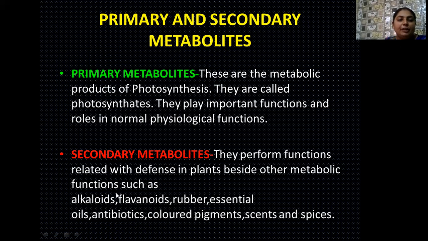They may be of different types, such as alkaloids, flavonoids, rubber, essential oils, antibiotics, colored pigments or dyes, scents, spices, whatever things are generally used in cosmetics. They are obtained from these secondary metabolites. Though synthesized by plants for their defense, man later uses these because some of them can act as medicines. So they are the chief components of our pharmaceutical industries.